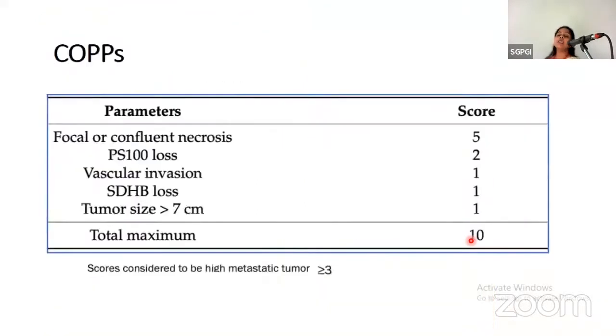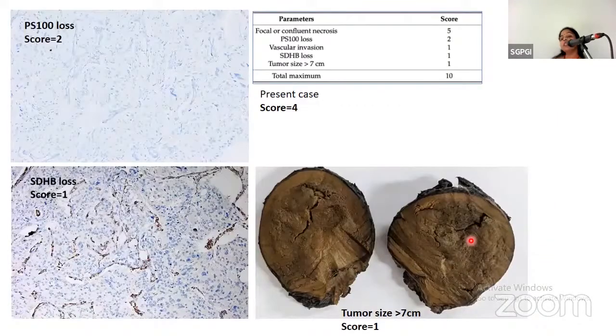So for the COP scoring, focal or confluent necrosis was considered, PS100 staining loss is seen, vascular invasion, SDHB loss, and tumor size more than 7 is considered. For COP scoring, we reviewed our S100 stain slides, and there was loss of S100 in the sustentacular cells. So score 2 was given. SDHB loss was given as score 1. And tumor size was more than 7 centimeters, that was score 1. So the total COP score was given as score 4.